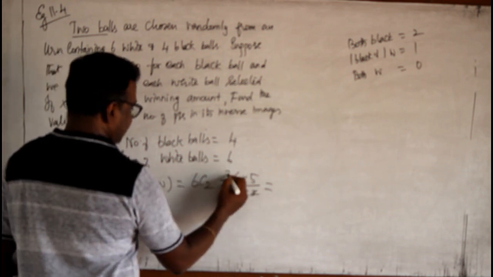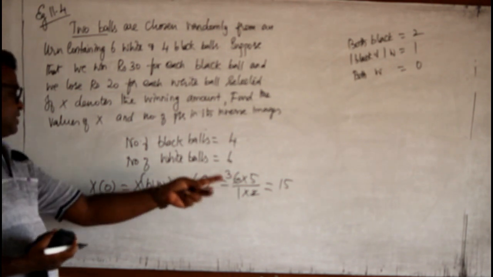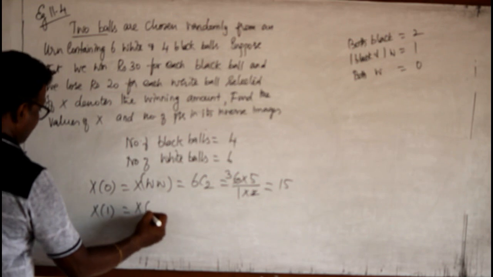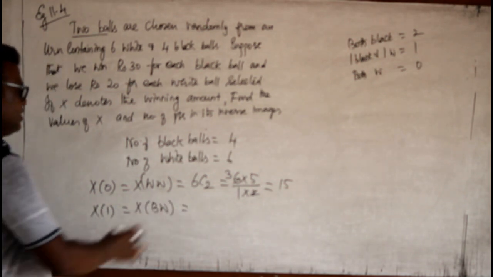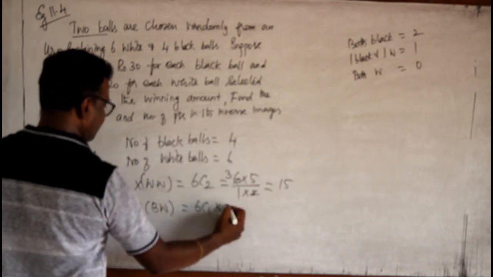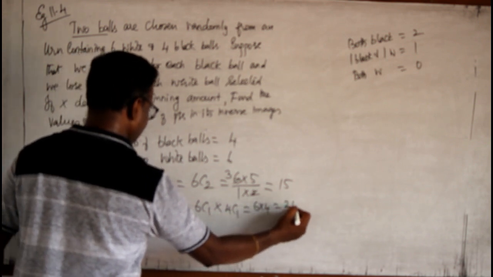So 6 and 2 cancel, so it is 15. So the occurrence for 0 is 15. Now for 1, that means 1 black, 1 white. Since I am going for selection, I am selecting 1 of 6 white balls and 1 of 4 black balls. So it is 6 into 4, that is 24.